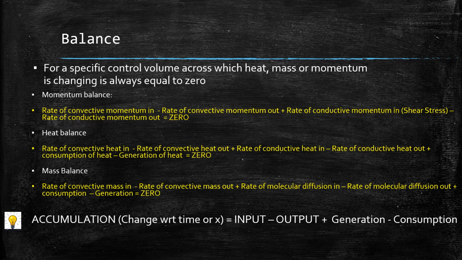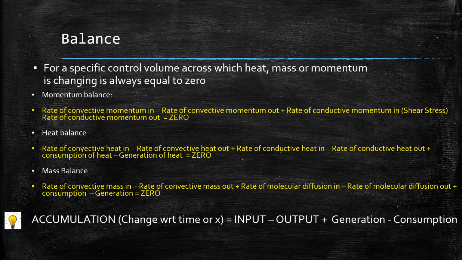Here generation or consumption will come into the picture. Suppose now there are fans in the classroom, and due to the rotation of the fan, there is some amount of heat generated in the wiring, right? So that amount of heat would again be an input to the classroom, and some amount of heat will go out due to, say, radiation, or some transfer of heat from the surface of the bench to the outside environment.